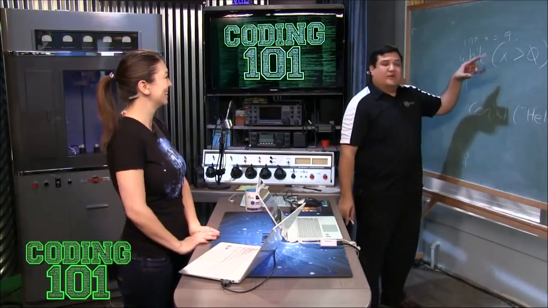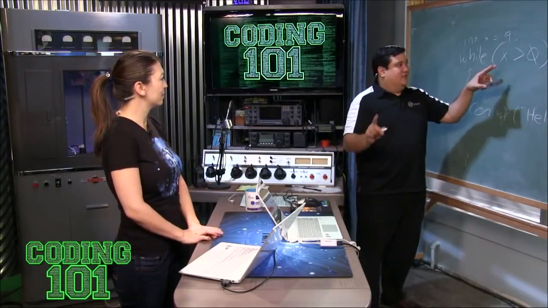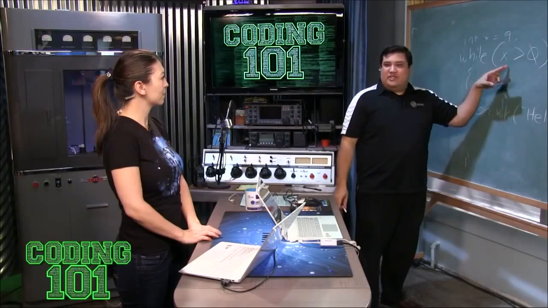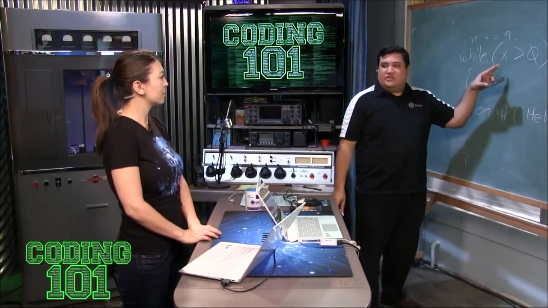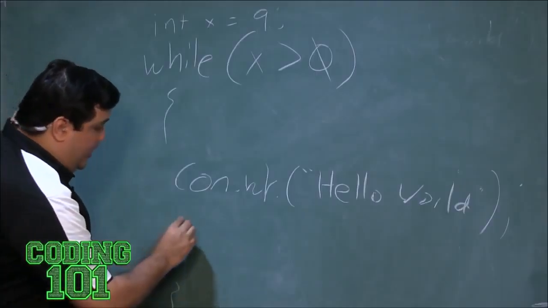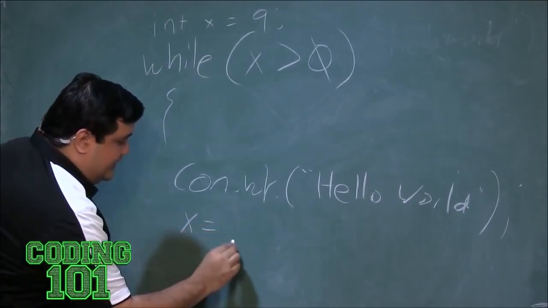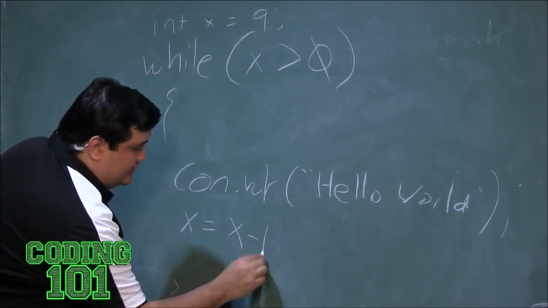There is no way at this present time for this to ever not be true. X will always be greater than 0. So what I'm going to do is below here, I'm going to say x is equal to x minus 1.